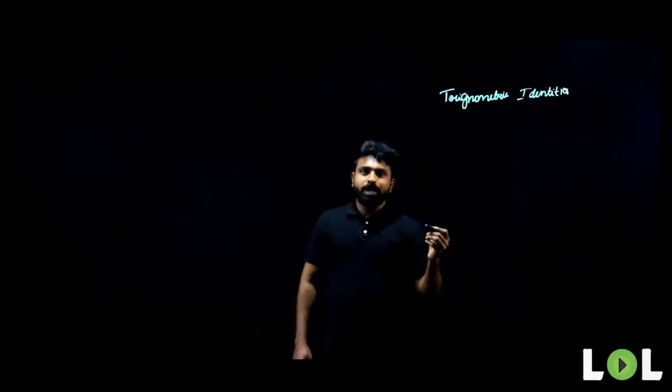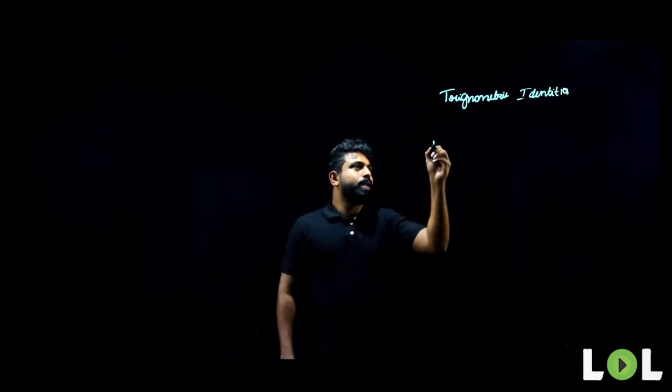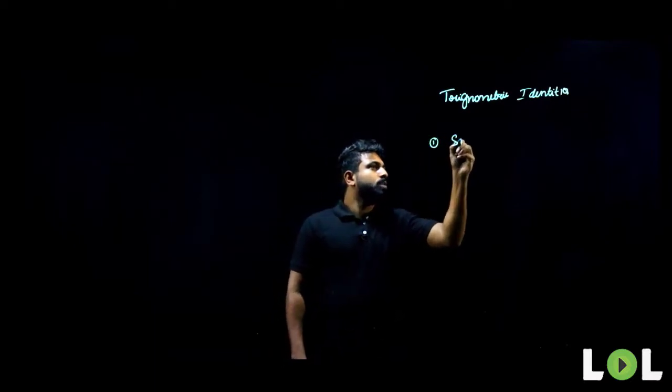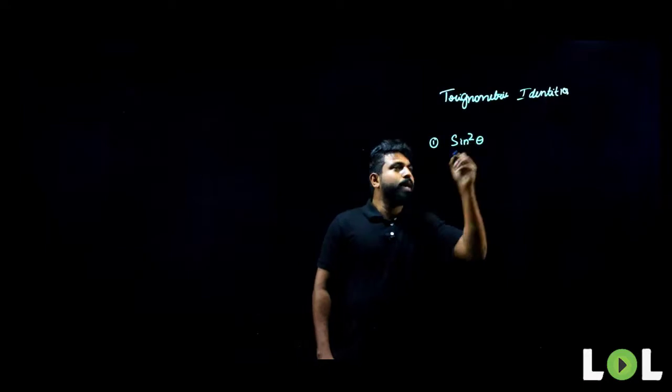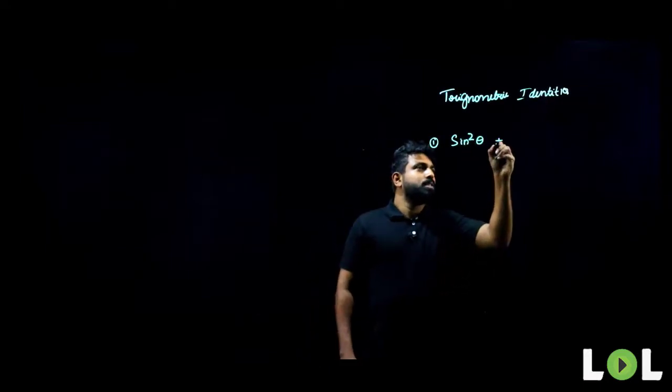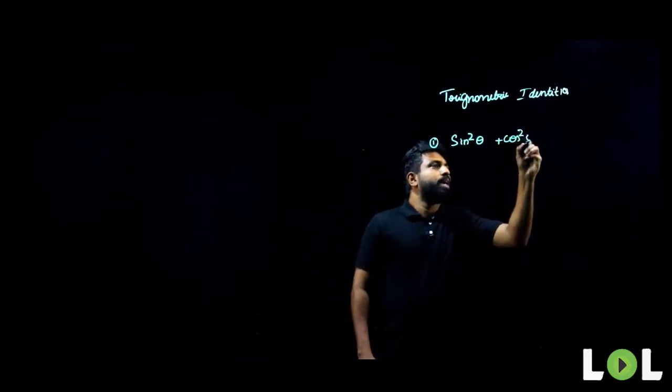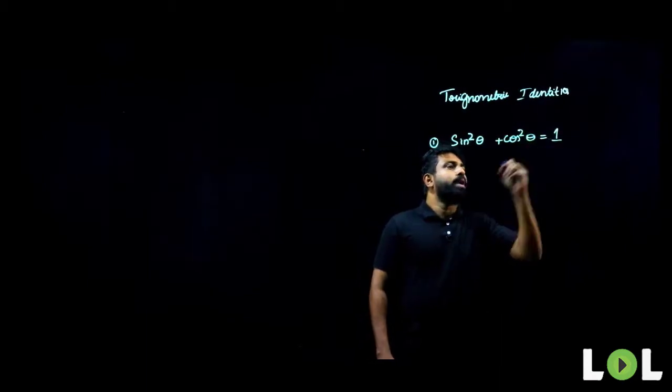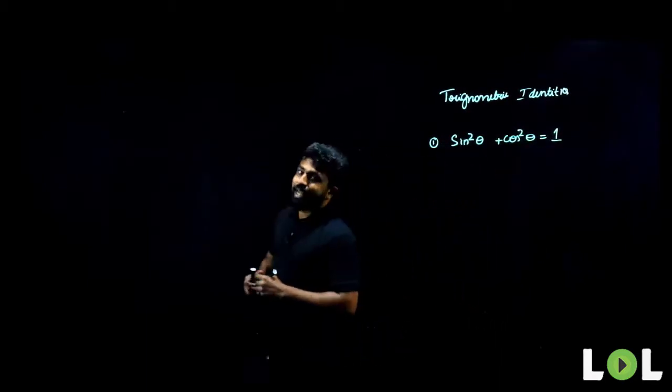Which are the trigonometric identities that we have? The first one is sin square theta plus cos square theta is equal to 1. What is the second identity that we have?